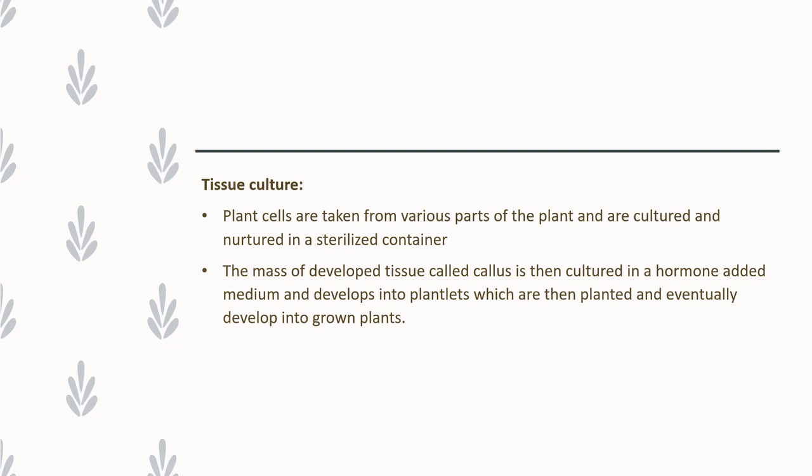We need to provide the medium for the growth of the explants until the callus has been developed. Callus is nothing but a mass of developed tissue. Once a callus has been developed inside the test tube, afterwards we need to provide a plant hormone for the growth of the plant. Once the plantlet has been developed, we need to transfer the plantlet to soil conditions. The advantage of the tissue culture method is that we are able to produce disease-free plants.